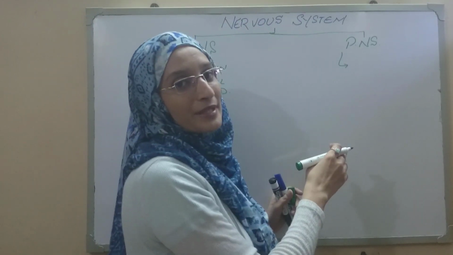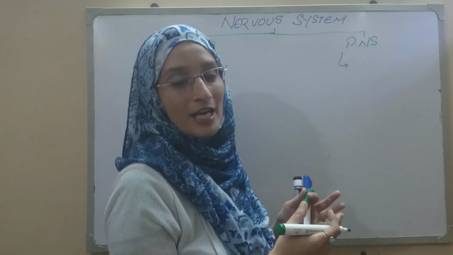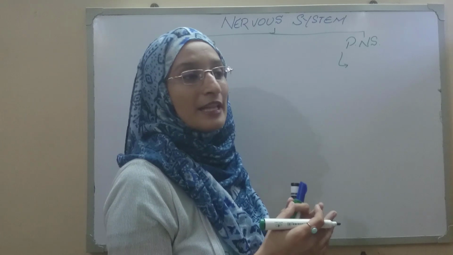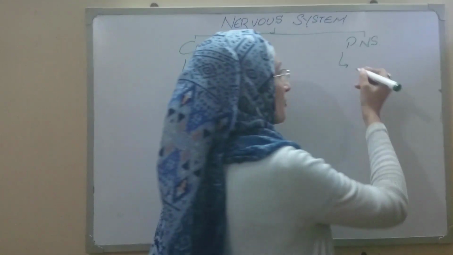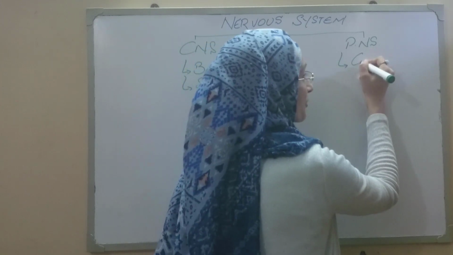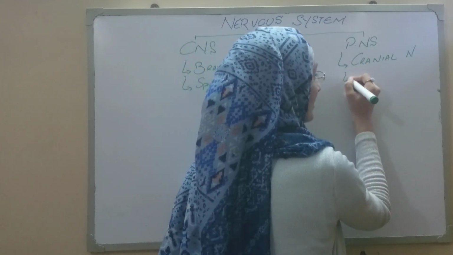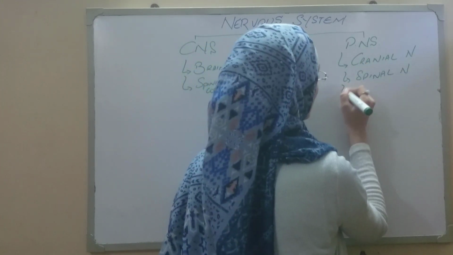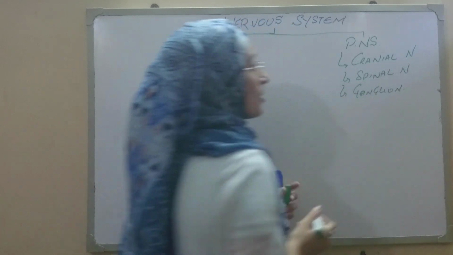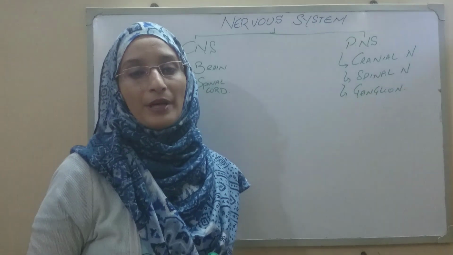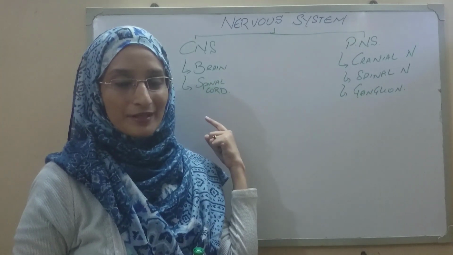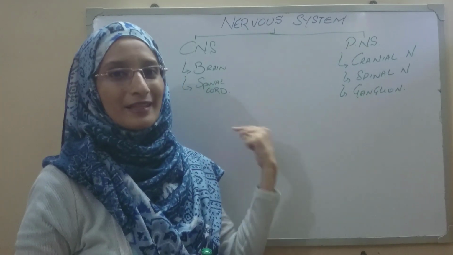The peripheral nervous system basically includes the nerve components which are responsible for carrying information from or towards the central nervous system. They include the cranial nerves, the spinal nerves, and the ganglions. We are going to talk about them in detail, but we are going to begin with the central nervous system. Let's talk about the brain and the spinal cord.